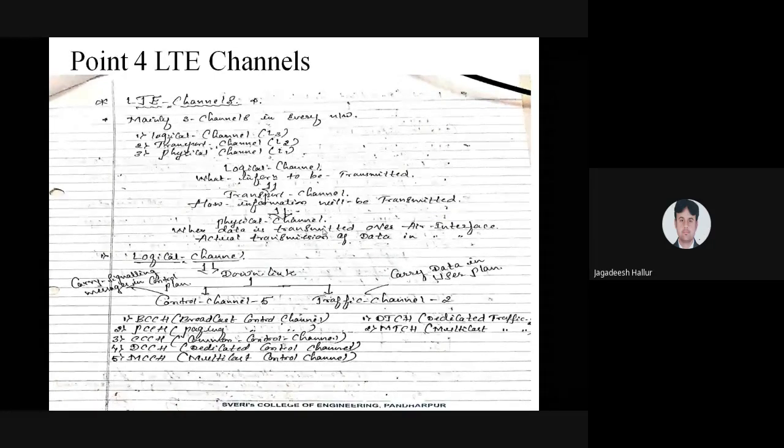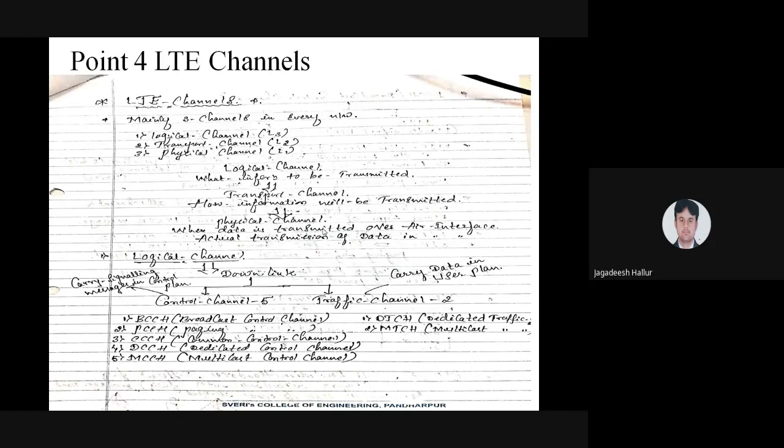What is the function of the user plane? The user plane does the connectivity, carrying the signal. That function is done by the user plane. The main function of the control plane is the connection setup: before connection, all the processes have to be done. That function carries signaling messages in the control plane, and that functionality is done in the control channel.